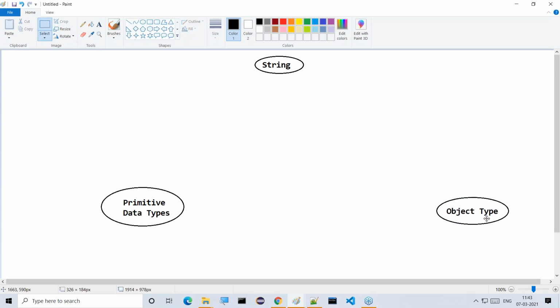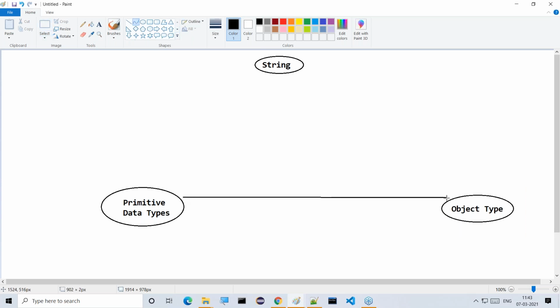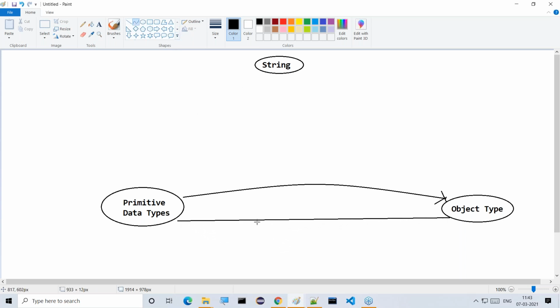Now by using wrapper classes, what changes are we able to perform? The first one is primitive type to object type. Next one is object type to primitive type.